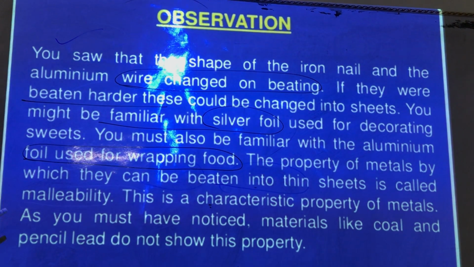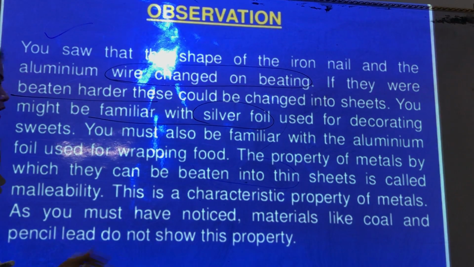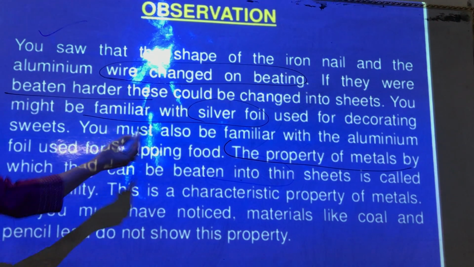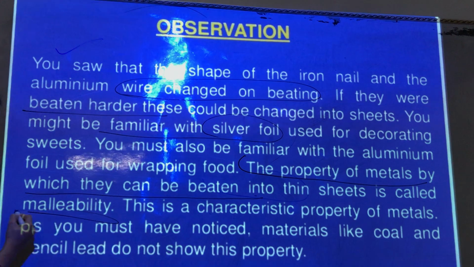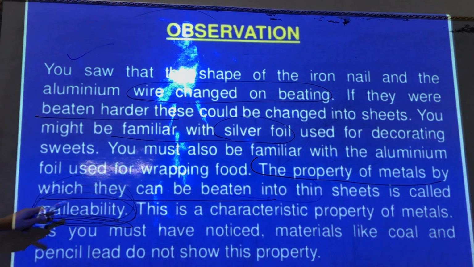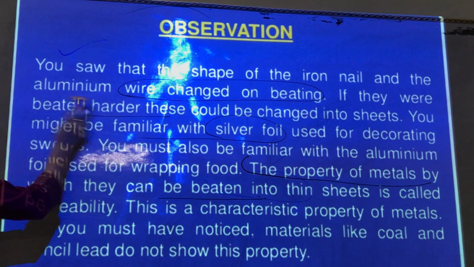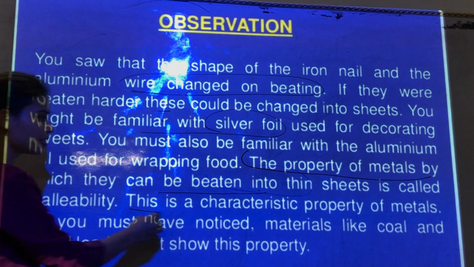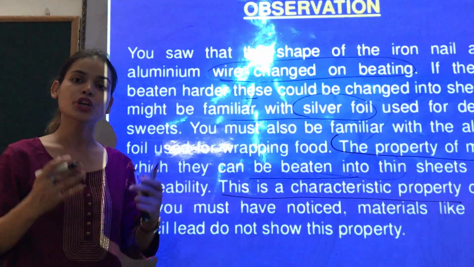So this property of metals by which they can be beaten into thin sheets is called malleability. This is what we are trying to understand, malleability. Malleability is the property of metals by which they can be drawn into thin sheets, and this is a characteristic property of metals because non-metals cannot be broken down into thin sheets.